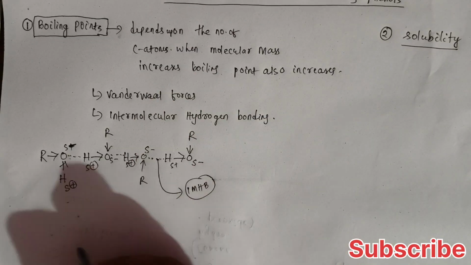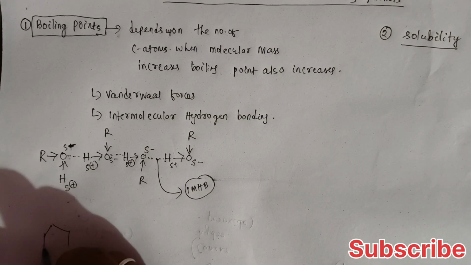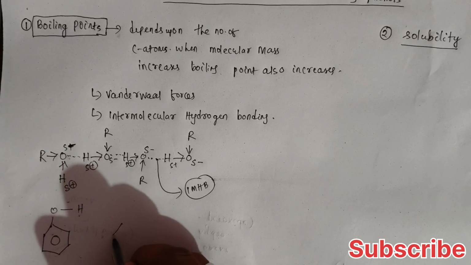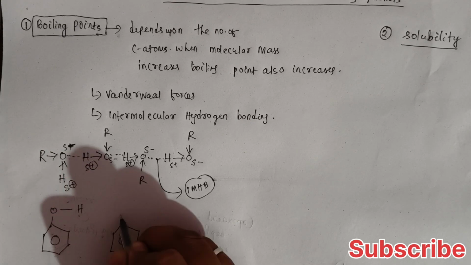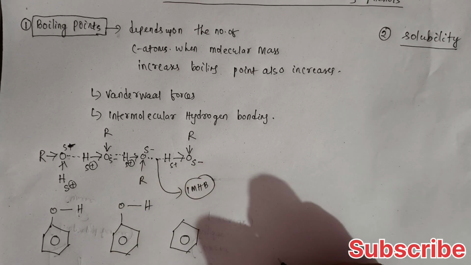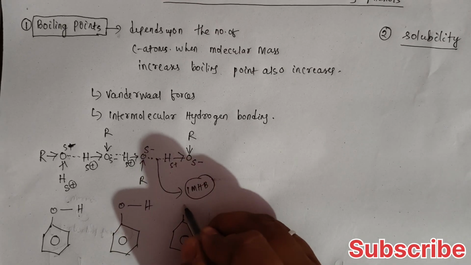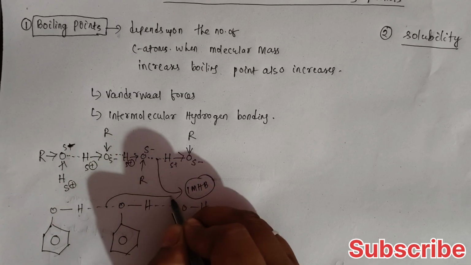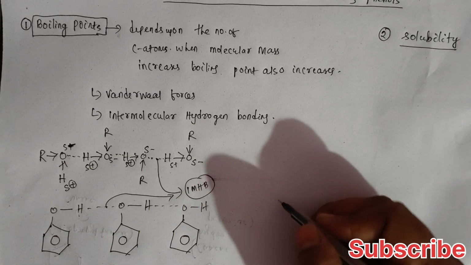Like alcohols, phenol can also show this. Here is the structure of phenol. Phenol can also form intermolecular hydrogen bonding, so here also intermolecular hydrogen bonding can be observed. That's why phenol has a higher boiling point.